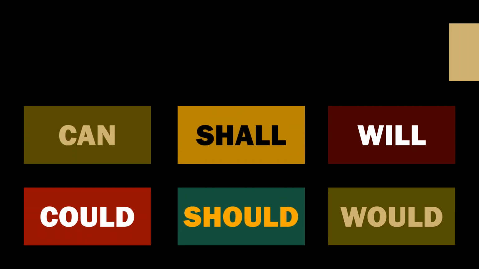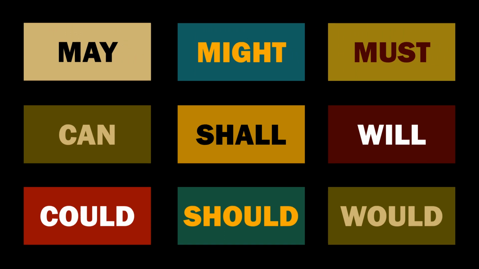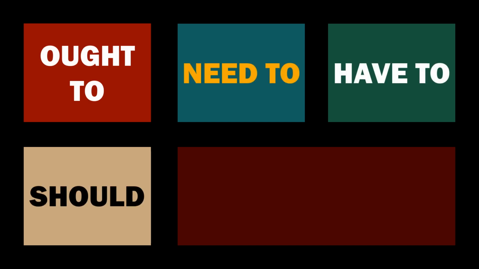So let's do a quick summary of the modal verbs. We have 9 pure modals: will, would, shall, should, can, could, and of course, may, might, and must. We also have the semimodals: ought to, which can be used to replace the word should, as well as need to or have to, which can replace the word must.